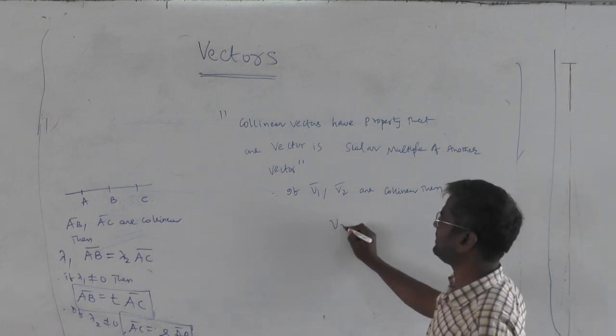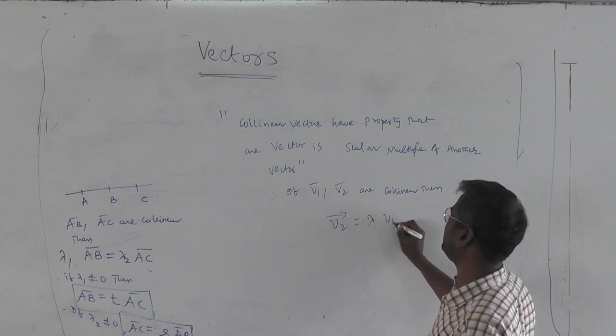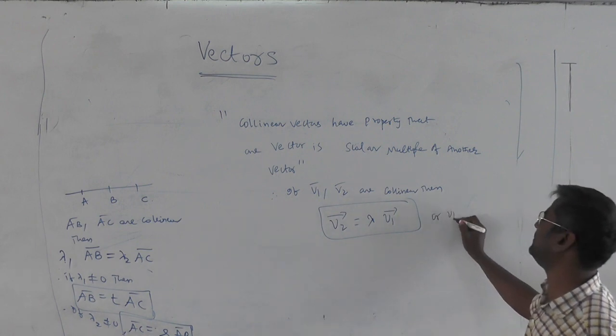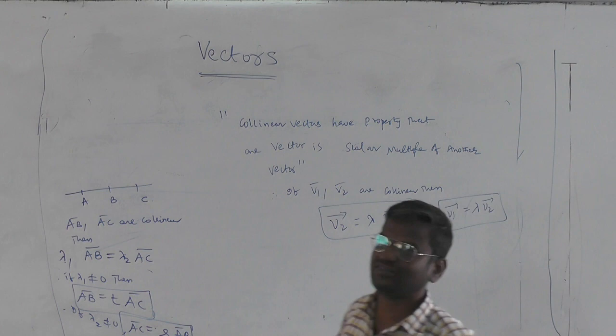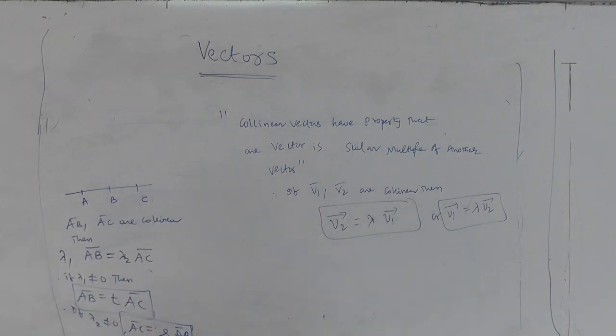So therefore, for practical purposes, we write V2 bar as some lambda into V1 bar, some scalar, or you can say V1 bar equals some lambda into V2 bar. So that is the working rule we are going to use in problem solving. So let us solve the JEE Mains question.